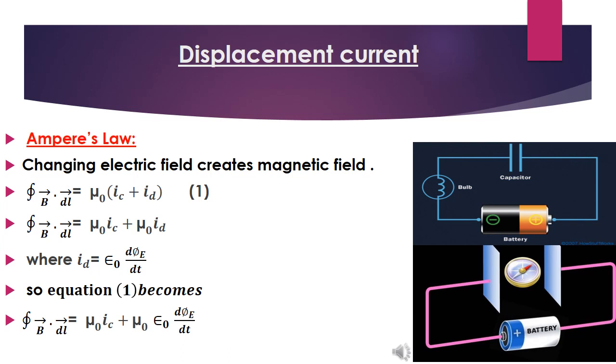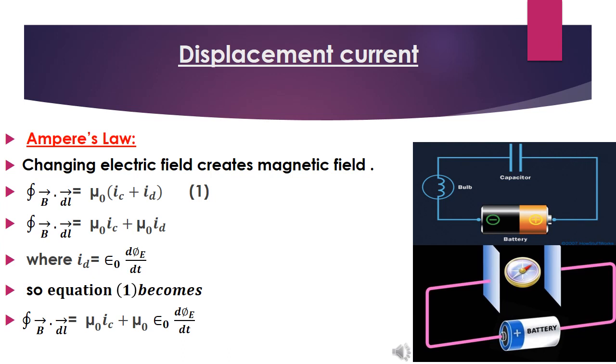So in Ampere's law we can write closed integral B dot dl equals mu naught I, which equals mu naught (IC plus ID). So closed integral B dot dl equals mu naught IC plus mu naught times ID, which is epsilon naught d phi e by dt.